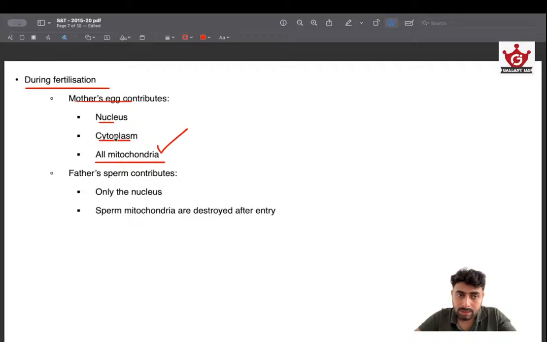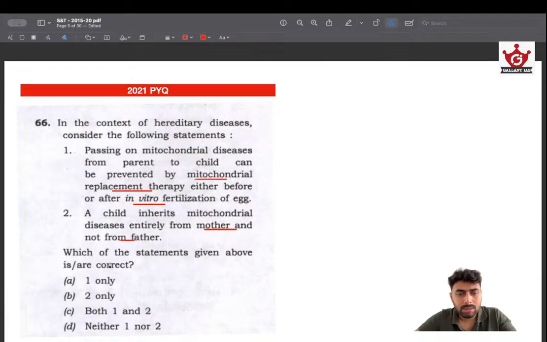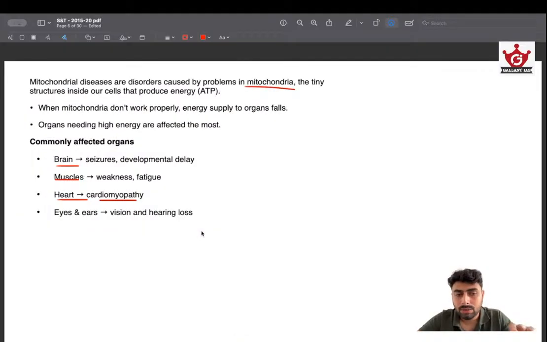So nucleus, cytoplasm, all mitochondria is contributed by the mother's egg, and father's sperm contributes only the nucleus. So that's the basic idea, and sperm mitochondria are destroyed after entry. This is very important, because if you don't know, you might make this statement wrong, because you might think that a child inherits mitochondrial diseases entirely from mother and not from father. This may seem like an extreme statement, and without the factual knowledge you might think that this is a wrong statement. But this is not wrong, this is right only.